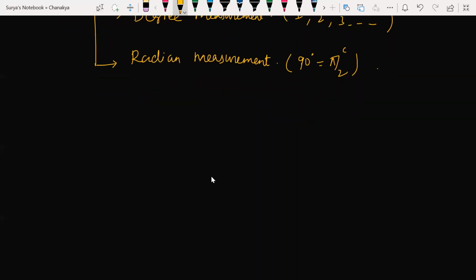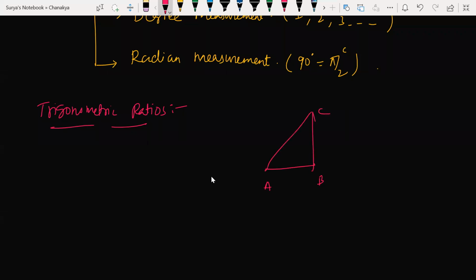Now we'll talk about trigonometric ratios. The major concept we have to learn here is trigonometric ratios. What are the ratios we'll be having? Opposite by hypotenuse. Totally, you'll be having 6 ratios: sine, cos, tan, secant, cosecant, cot.